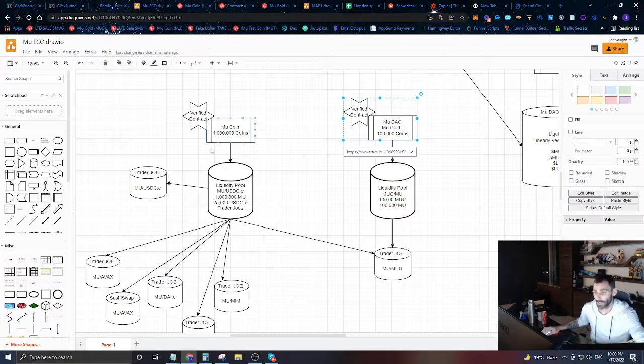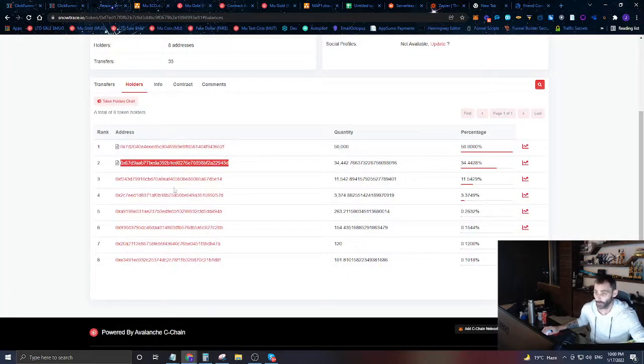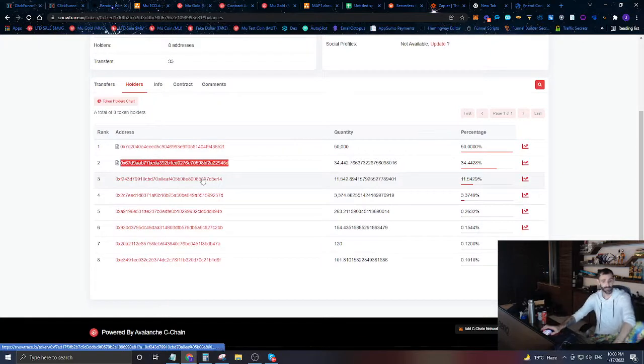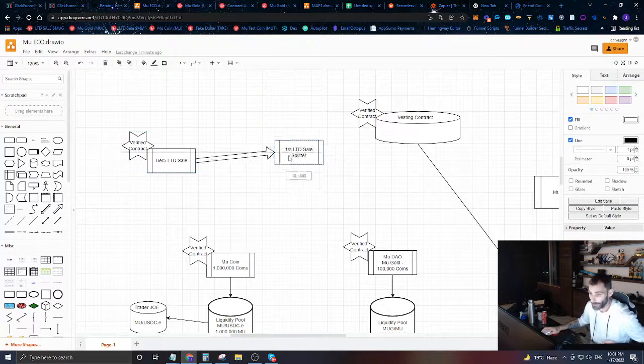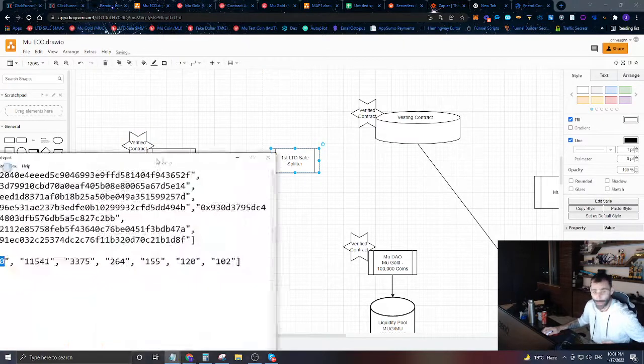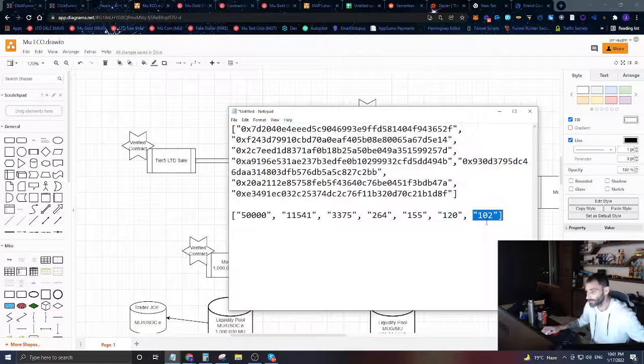So all the money that comes in from this particular sale is going to be distributed to everybody that's currently holding this Mu gold. They're going to get their equal share of that money, so they're all going to get some free money. So if this sale, let's say it does $100,000 in sales, it's going to send $100,000 to this contract, and that contract is going to equally divide that $100,000 into all of these addresses here.